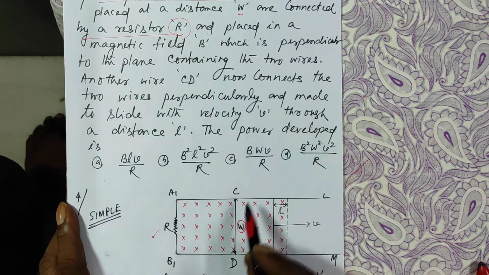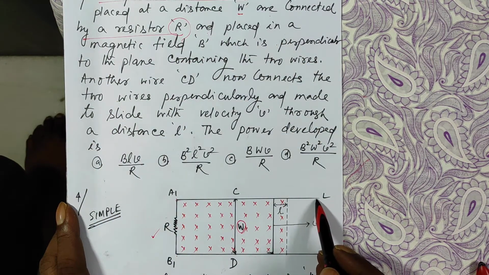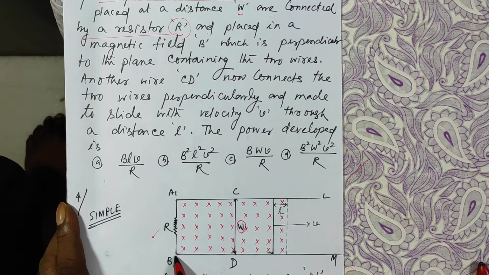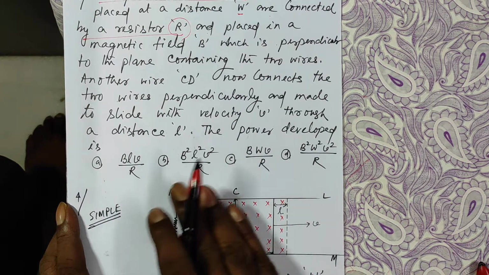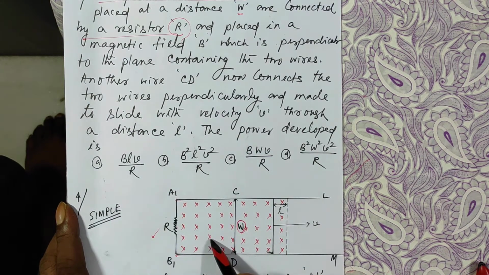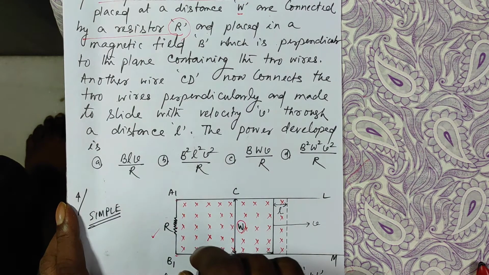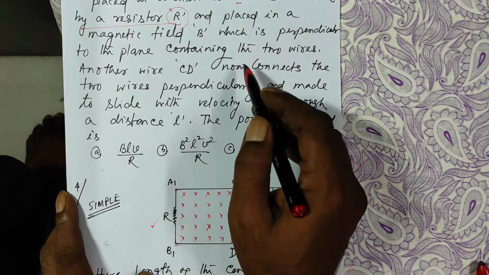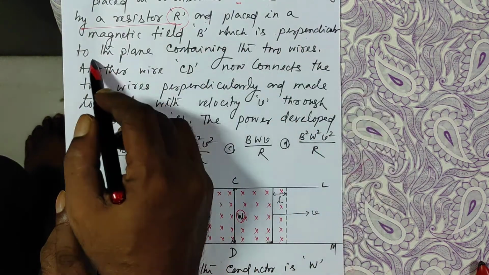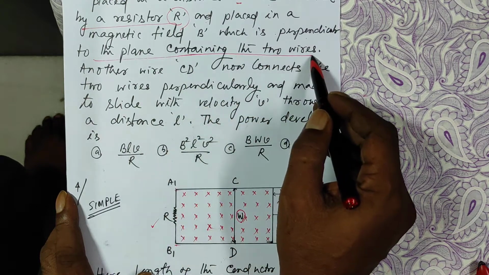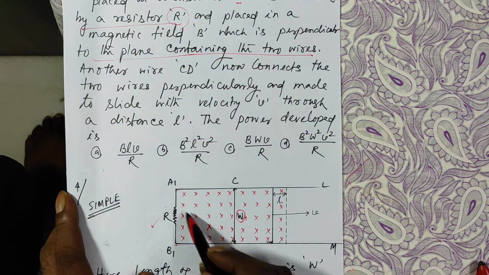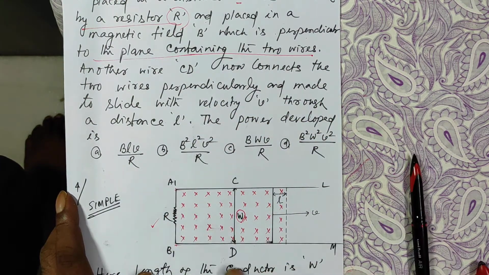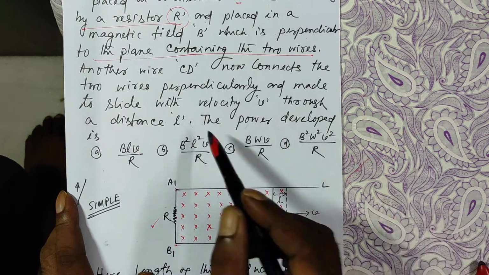And placed in a magnetic field. This whole arrangement, this wire, this resistance and this wire, they are placed in a magnetic field. Here the red crosses indicate the magnetic field is into the plane of the paper, which is perpendicular to the plane containing the two wires. This wire and this wire and this resistance, they are on the plane of the paper. The magnetic field is into the plane of the paper.